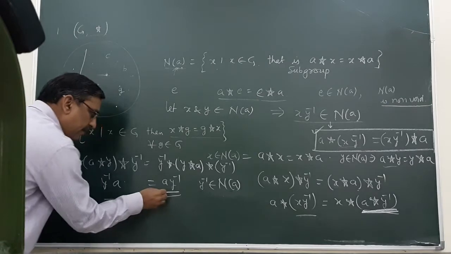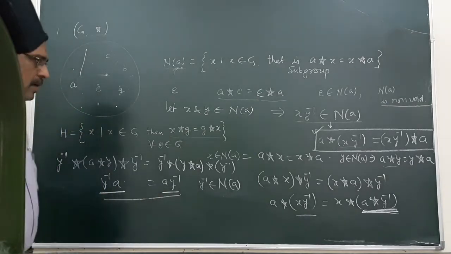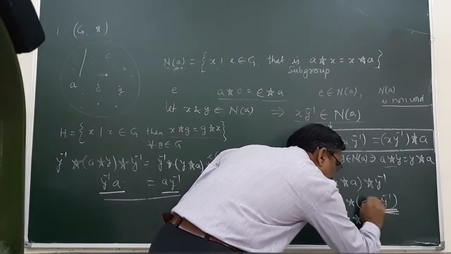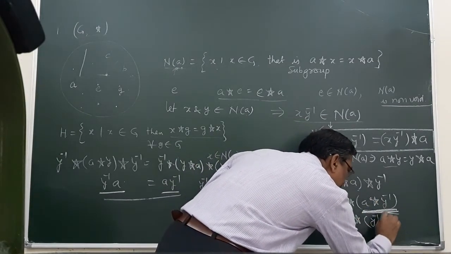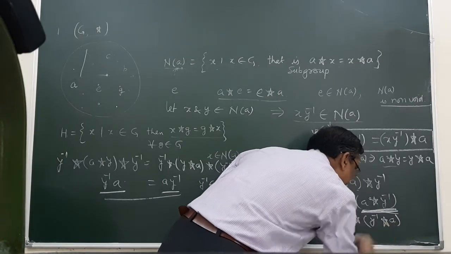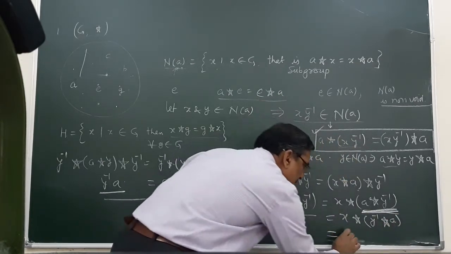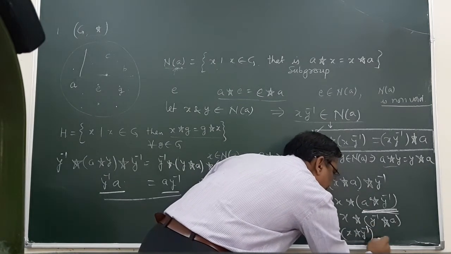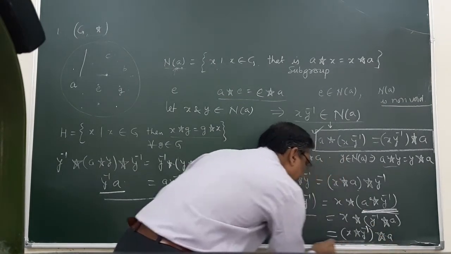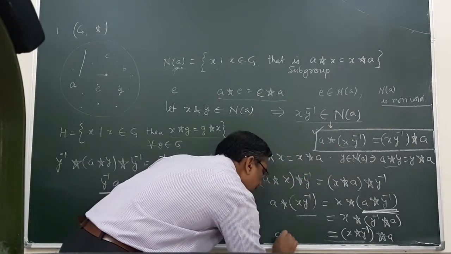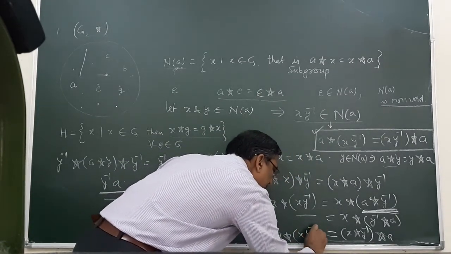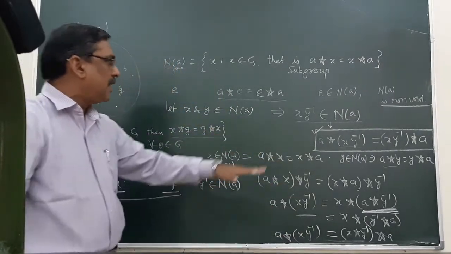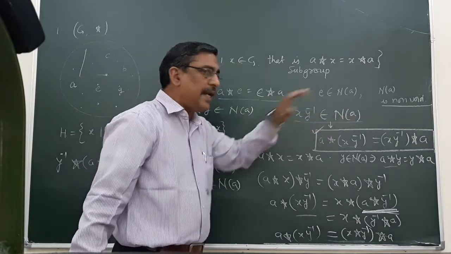We know AY inverse is equal to Y inverse A. So, writing here, instead of this, Y inverse A, and thus using associative property, I can say XY inverse operation A, and this is the result which we want, XY inverse. And this holds, it means XY inverse is a member of Na.